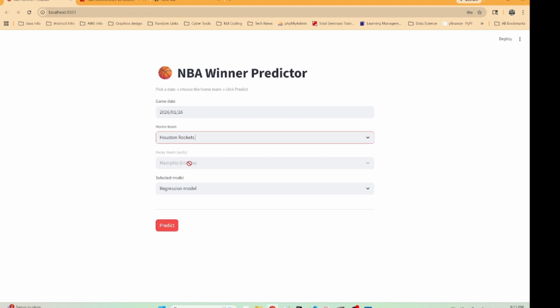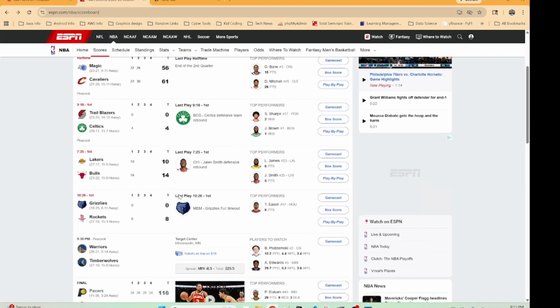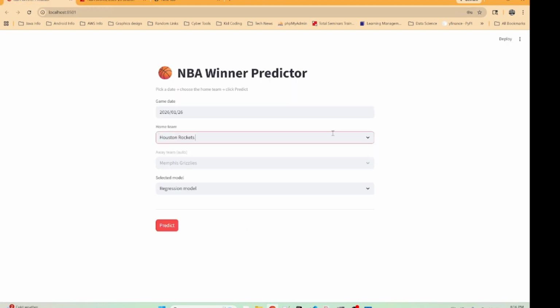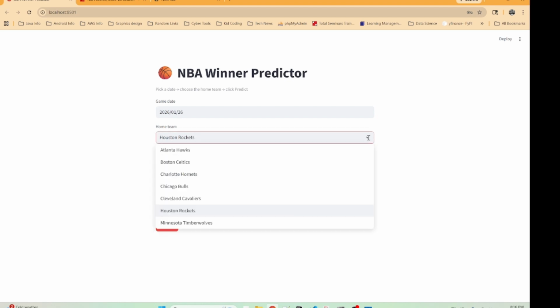So Houston versus the Grizzlies. I kind of feel the Grizzlies are tanking this year, so I would pick the Rockets. Rockets are home. Let's see, did they play already? No, they just started. 8-0, yeah. Unless Houston gives up a big lead again. Okay, let's go on to the next game. So we got the Rockets versus the Grizzlies.